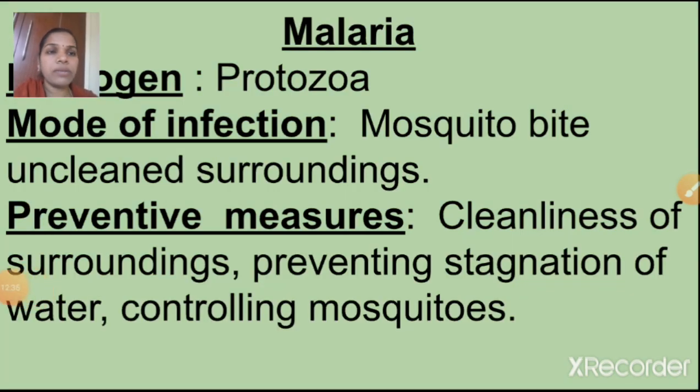So children, next one is malaria. The pathogen of malaria is protozoa. This is also one kind of microorganism. Mode of infection: mosquito bite, unclean surroundings. If stagnant water is present in our surroundings, mosquitoes will lay eggs, and through that this disease will spread. So the mode of infection is mosquito bite and unclean surroundings. Preventive measures: cleanliness of surroundings, preventing stagnation of water, controlling mosquitoes. Understood, children?